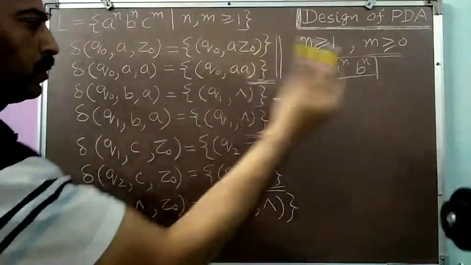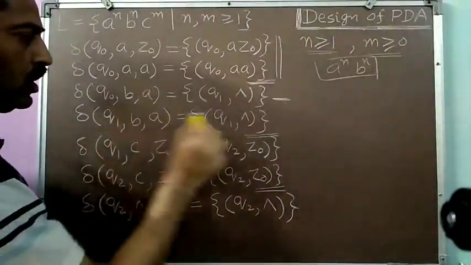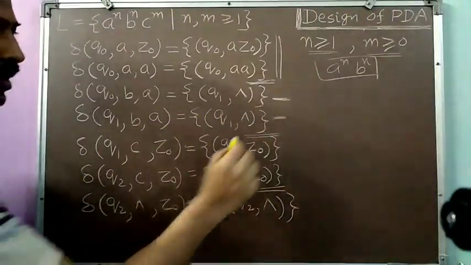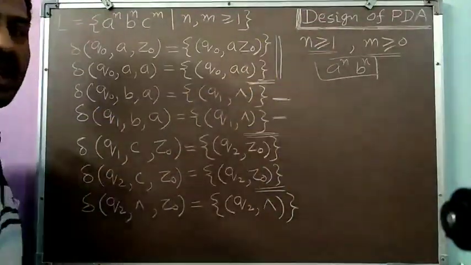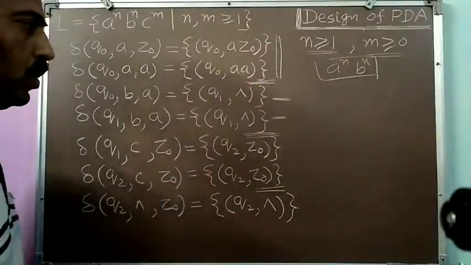For each subsequent B, one A is popped through this particular transition. We keep using this transition as long as we are reading a B in our input and an A is present on the pushdown store.